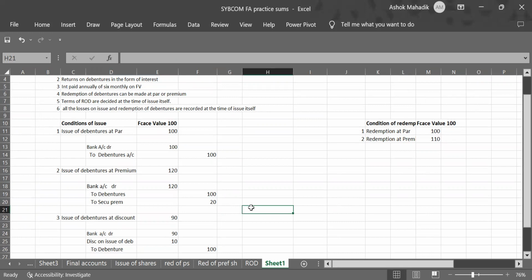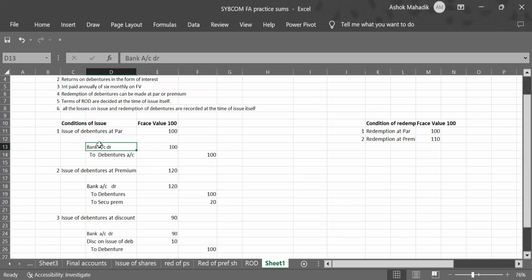Clear? That's it. These are basic entries of issuing debentures. Correct? So now, as I told you, the condition for redemption of debentures are to be incorporated at the time of issue of debenture itself. I'll repeat these entries.